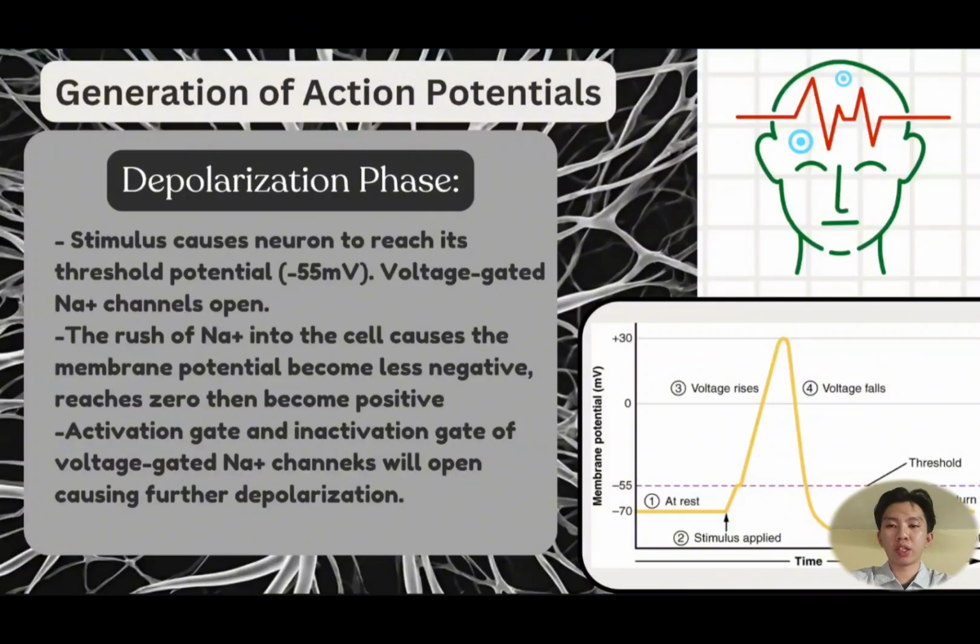The voltage gated sodium channels open at this point. The rush of sodium ions into the cell causes the membrane potential to become less negative. It reaches zero and then becomes positive. And lastly, the activation gate of the voltage gated sodium channel will open, causing further depolarization.